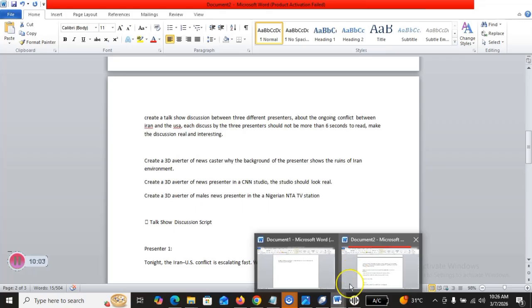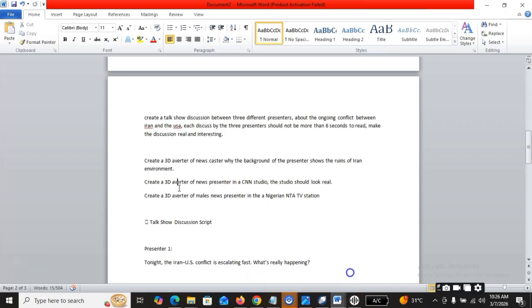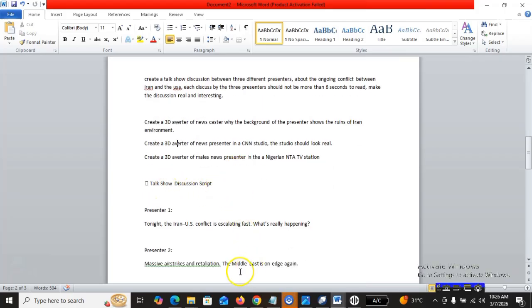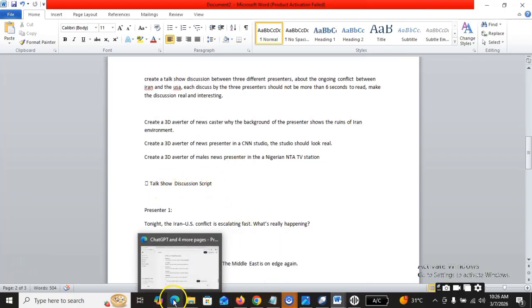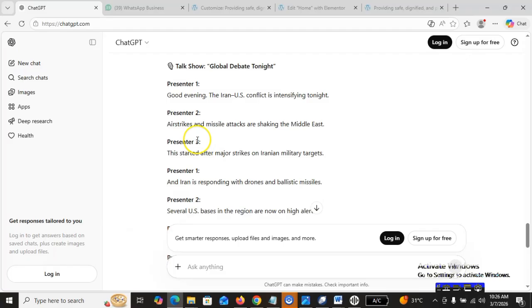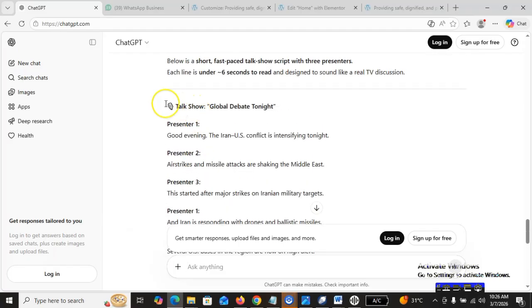So I'm done with that. It's not a talk show. Okay, for a talk show I'm going to go over to my document. Here it is. I'm going to copy this presenter 1, who is in the US. Know that you can use anyone. So it's 3 different presenters. Each of these ones, let me zoom in so that you see.